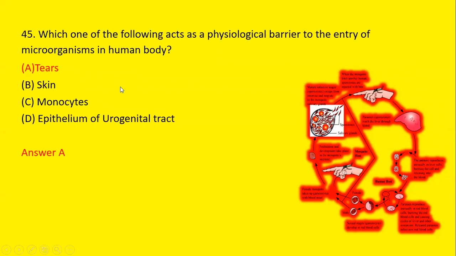Next question is, which one of the following acts as physiological barrier to the entry of microorganism in human body? So options are tears, skin, monocytes, and epithelium of urogenital tract. We know that tears act as physiological barrier to the entry of microorganism in the human body.